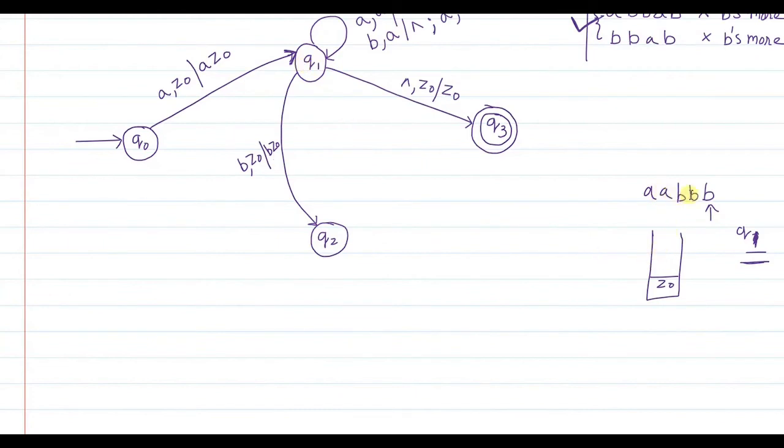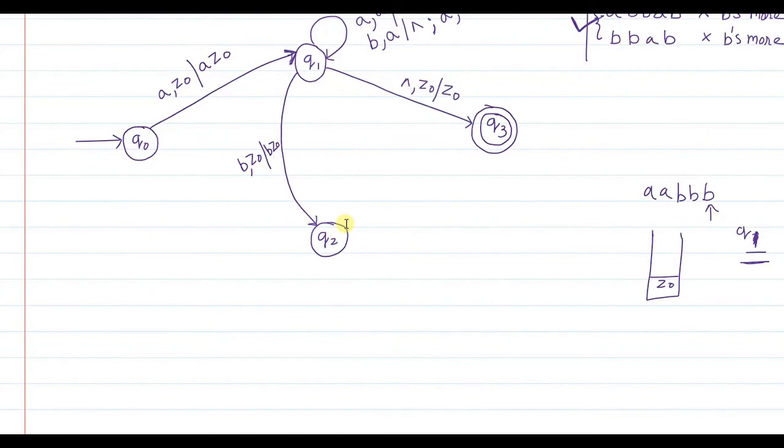So far A's and B's were equal, more than or equal, so you stay in Q1. But now the number of B's has exceeded the number of A's, so you don't have the right to stay in Q1. You will have to go to Q2, and in Q2 we will see what can be done further.